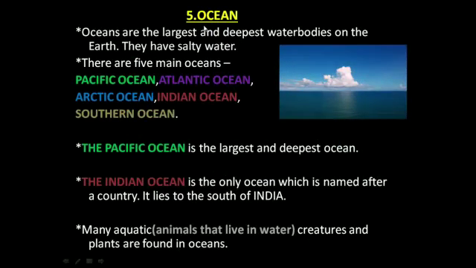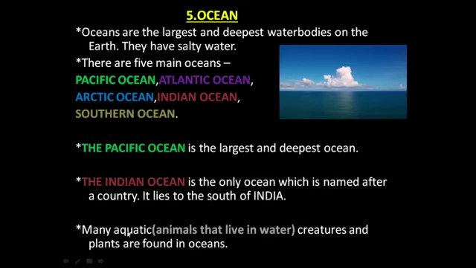Next is ocean. Oceans are the largest and deepest water bodies on the earth. They contain salty water. There are 5 main oceans: Pacific Ocean, Atlantic Ocean, Arctic Ocean, Indian Ocean and Southern Ocean. The Pacific Ocean is the largest and the deepest among all the 5. The Indian Ocean is the only ocean which is named after a country, India. It lies to the south of India.